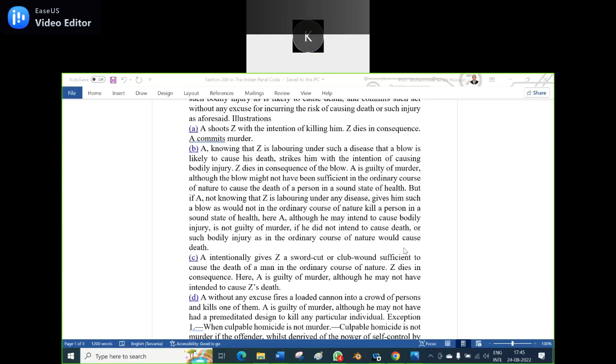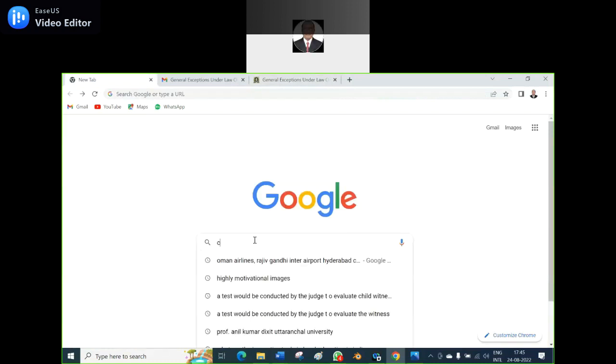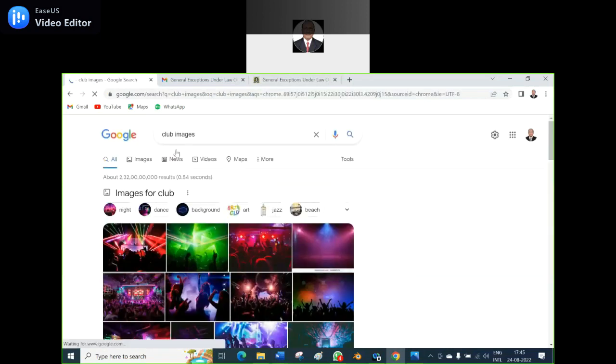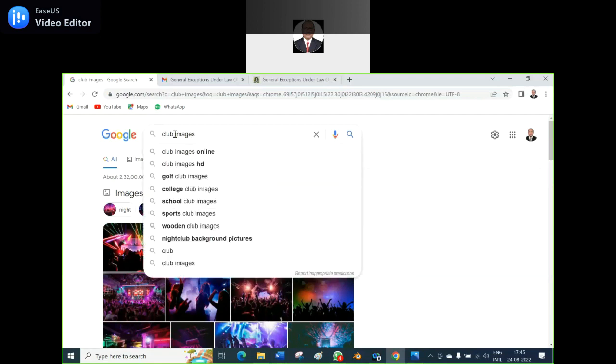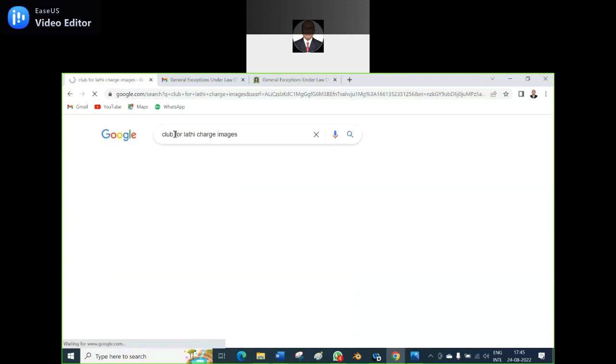Why Bhima, when a policeman is having a club like a cane? Especially in English movies, when they make the lathi charge, they use the club. I am showing the images here, the club for lathi charge.